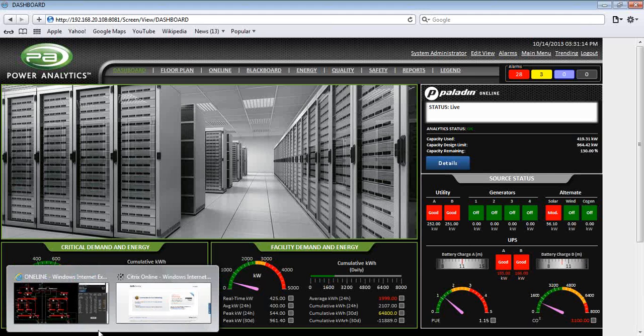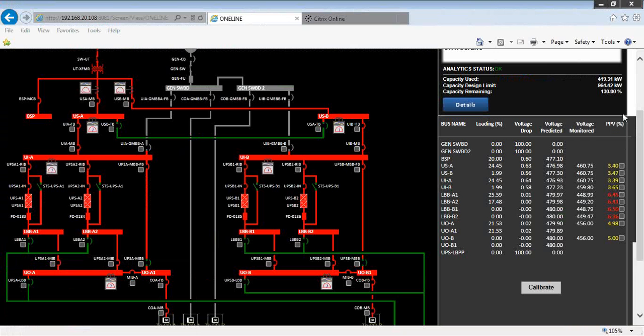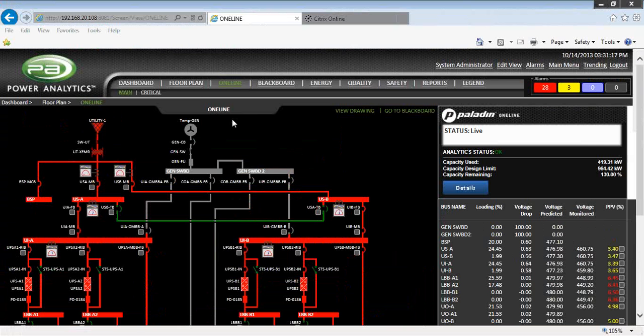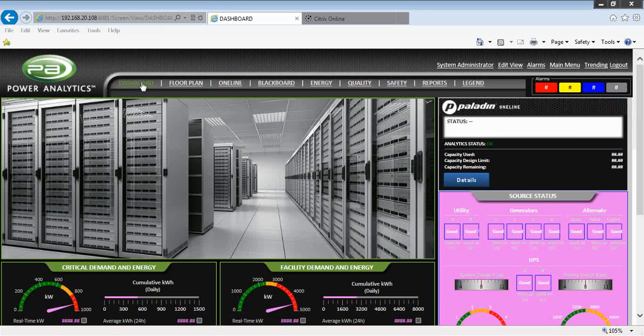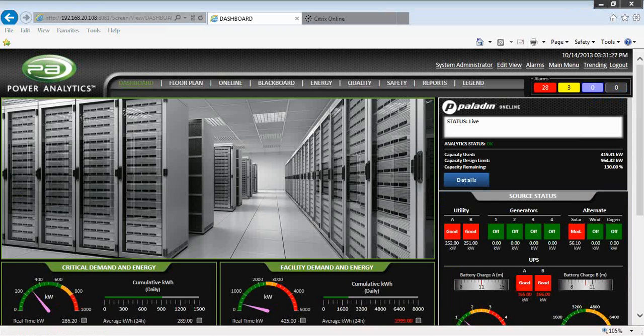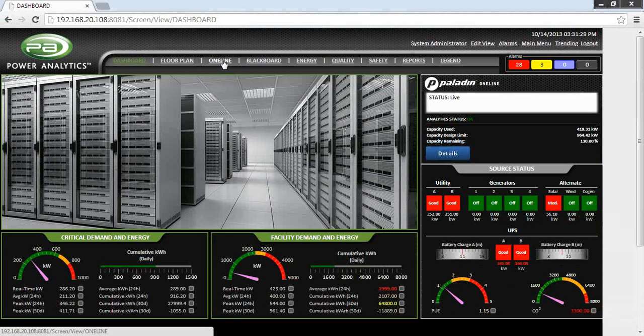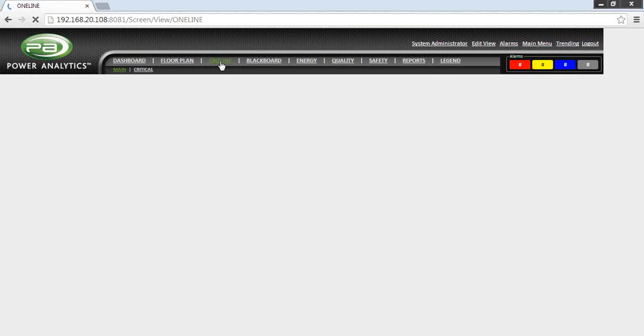Using any one of these browsers can go to multiple screens within the Paladin DesignView product. Go back to our dashboard here. This is again Internet Explorer. And of course we can do this within any of the browser products that are available. This is the Google Chrome product going into the one line.